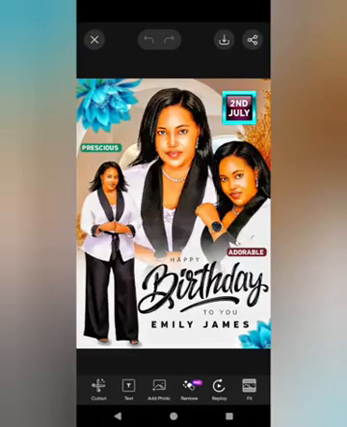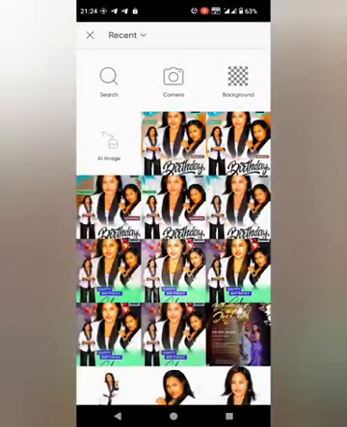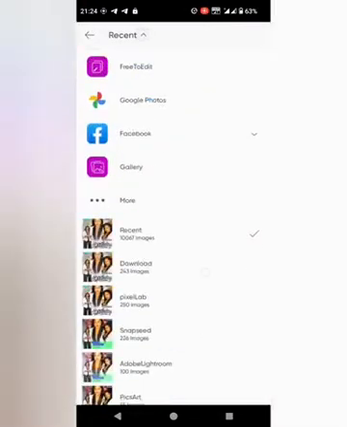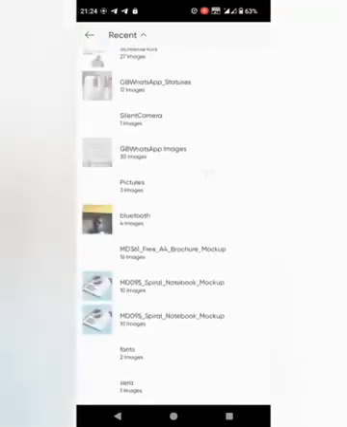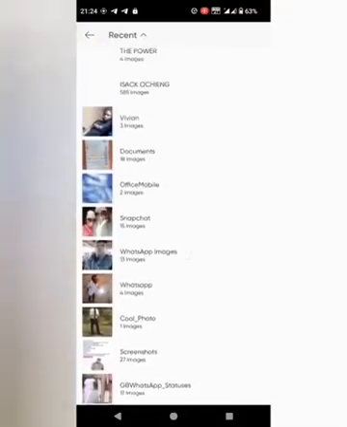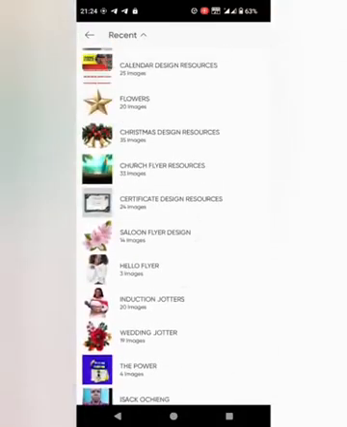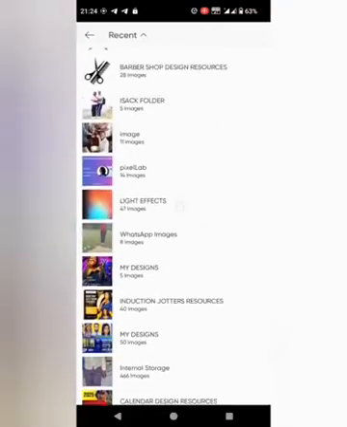Okay, yes. After that, click on add photo. Some people have been inboxing me about having a problem using light effects when the backgrounds are not removed. Just add a photo. After adding the photo, click on recent up here, and then locate where your Lightroom is. I'm also going to send you the package for the Lightroom. So just click on the Lightroom, this one.